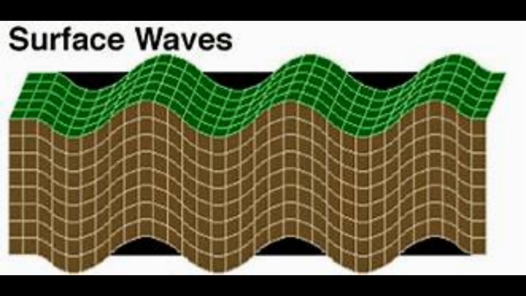And there is one more called surface wave. Surface wave is a wave in which particle direction is in circular motion. The example of surface wave is water waves, and they involve both longitudinal and transverse wave movements.